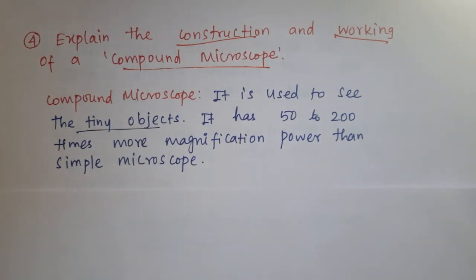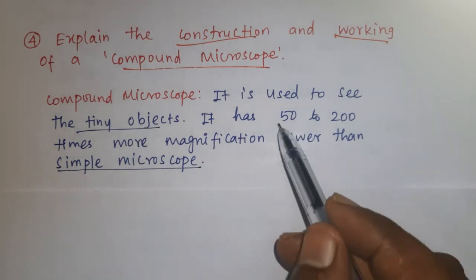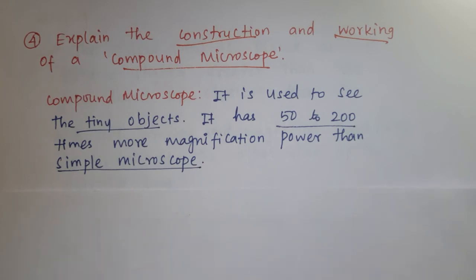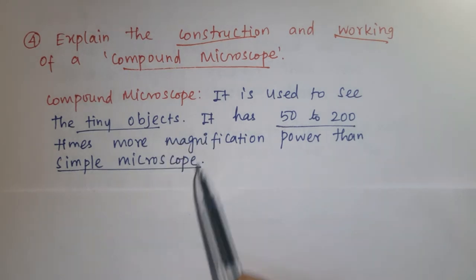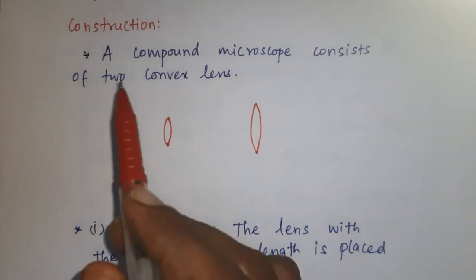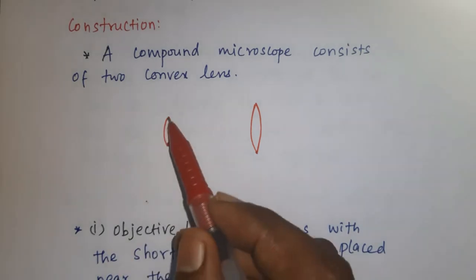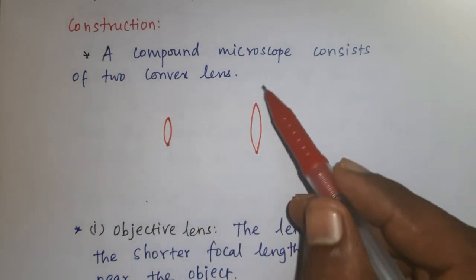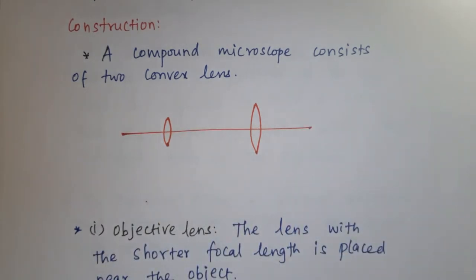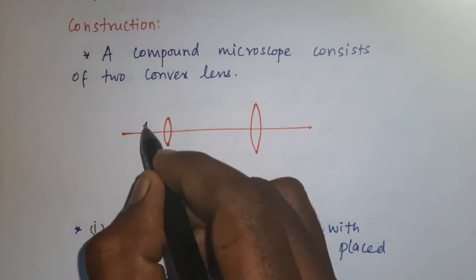Its magnification is more than a simple microscope, about 50 to 200 times more magnification power. So its magnification is high. Now we'll see the construction. A compound microscope consists of two convex lenses. One is the objective lens, another one is the eyepiece lens. This is the principal axis. The objective lens is near the object. So this is AB.